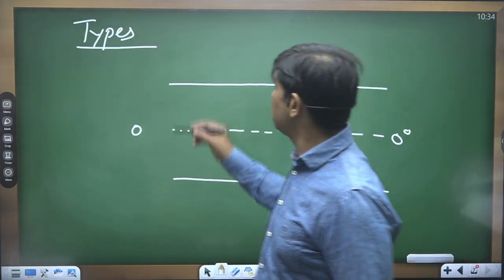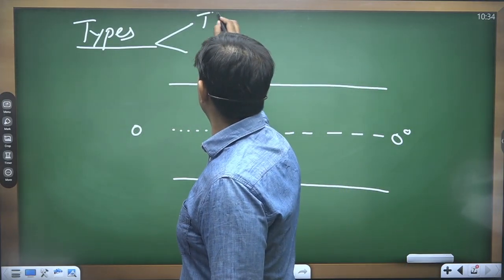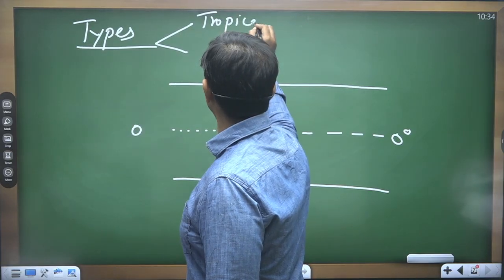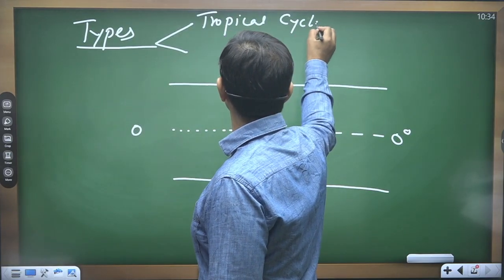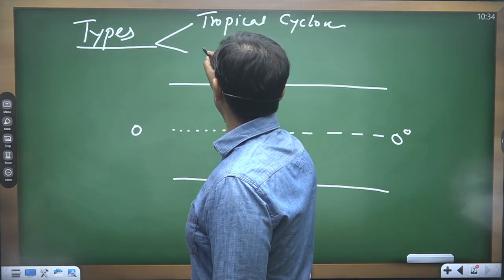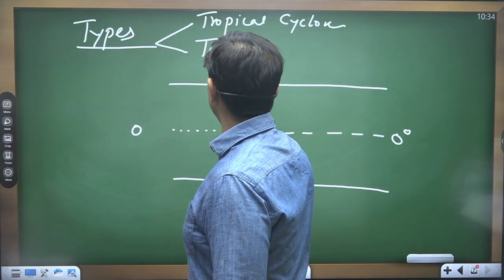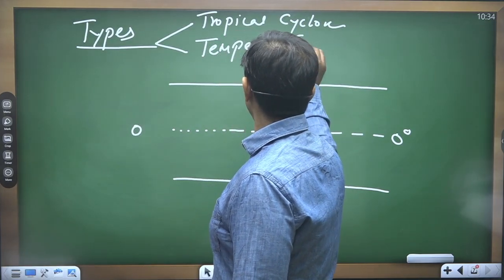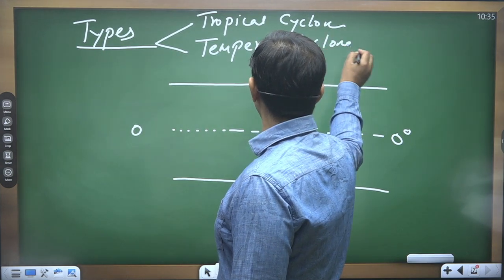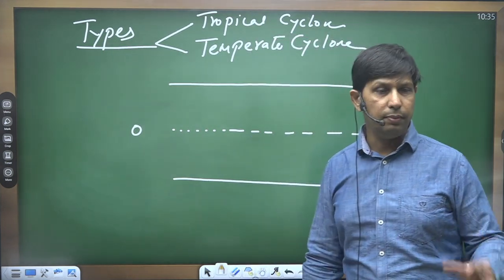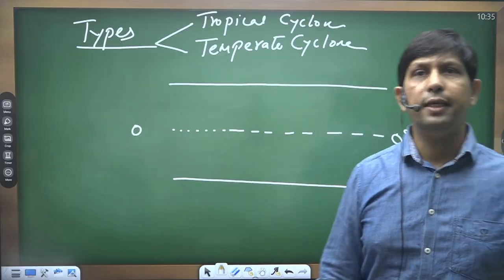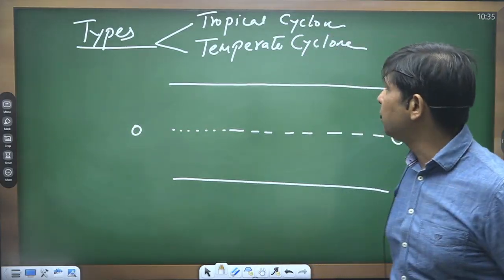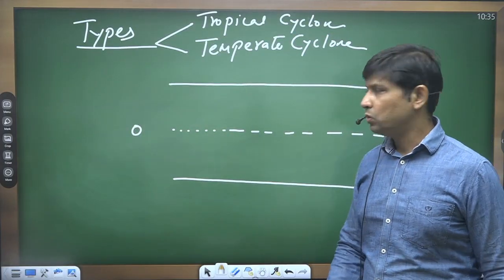Okay, one is tropical cyclone, and the second one is temperate cyclone, right? So on the basis of where these cyclones are forming, we have simply segregated or divided the cyclones into two types, the tropical and the temperate cyclone, right?